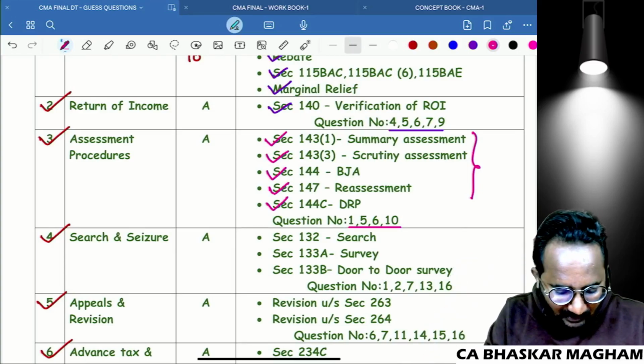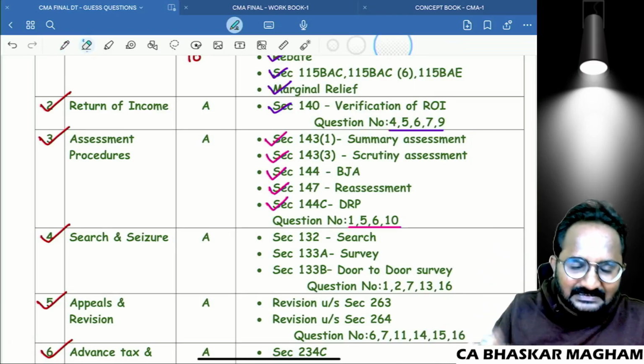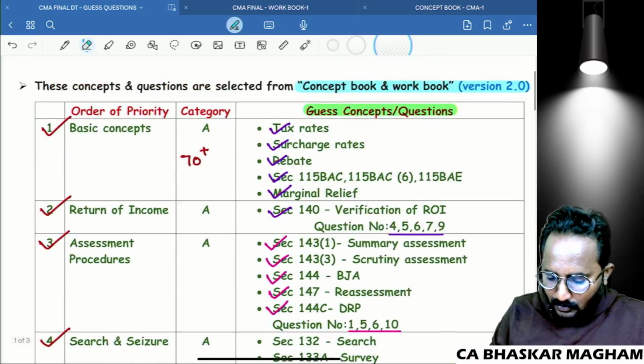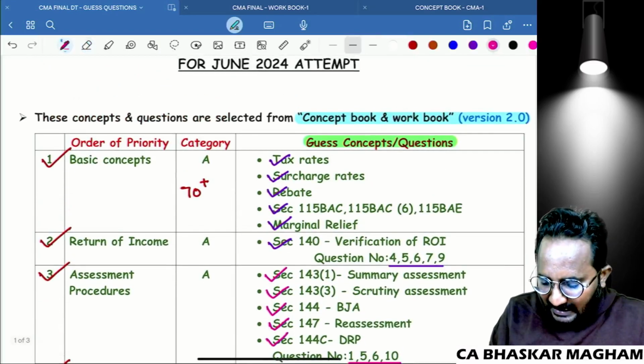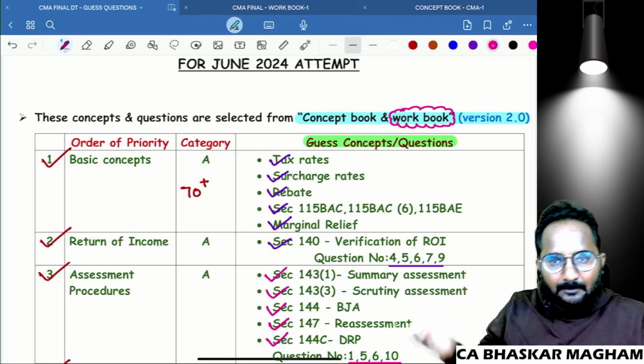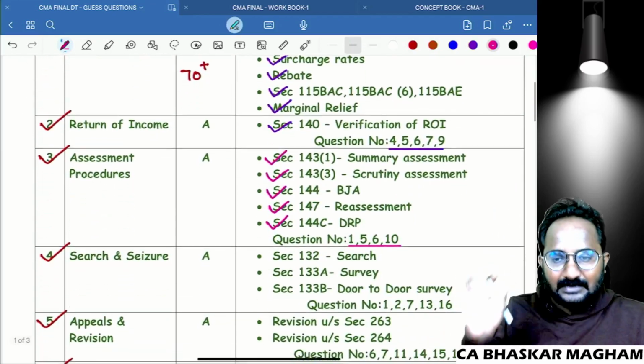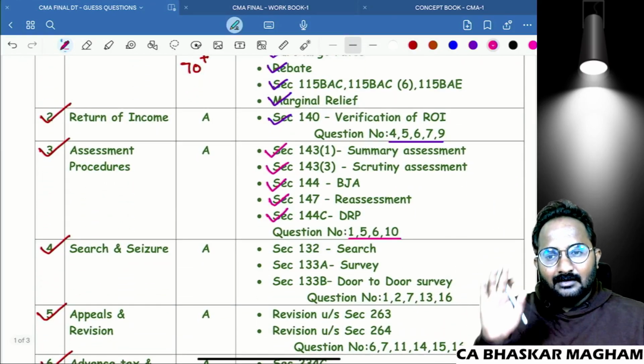That's why I am giving this concept. So there is a reason for selecting these questions based on the past examination trends also. I think you know our workbook containing the past examination questions as well as MTP questions as well as our study material questions. That's why I easily pick the questions from the workbook.